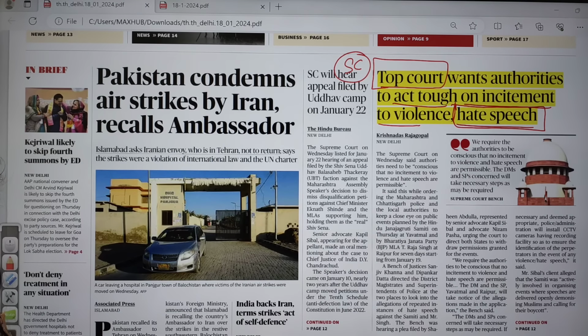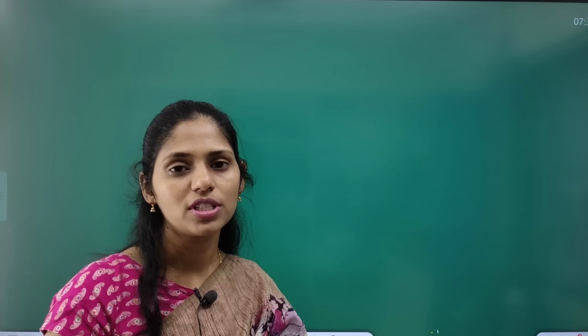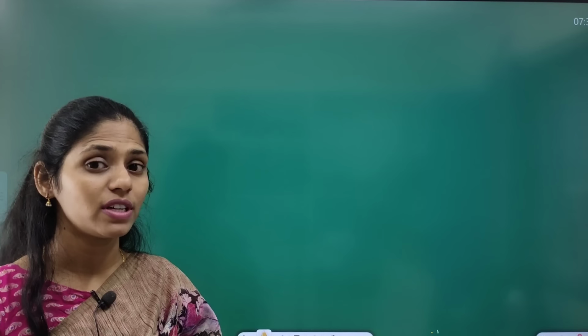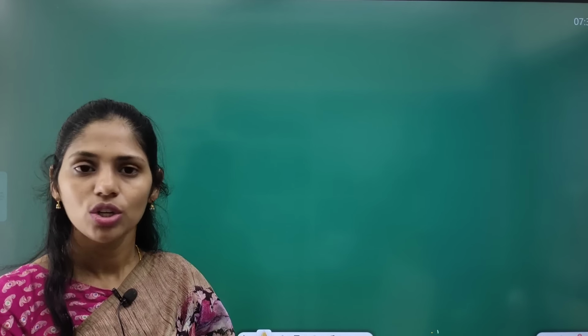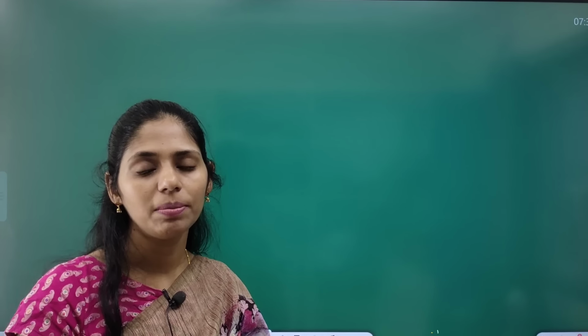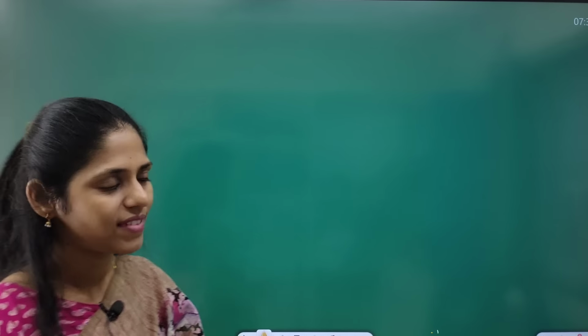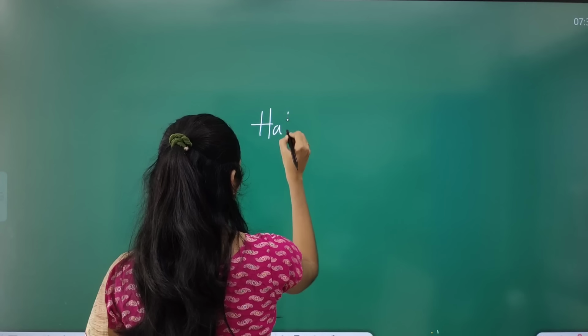And one more thing here is, if you are watching this analysis, please do watch daily, because current affairs forms 60 to 70% of your paper in both prelims and mains. You can't skip this newspaper. If you are skipping this newspaper, then you will be out of the race. So this article is talking about hate speech.